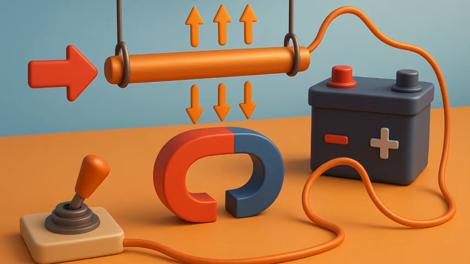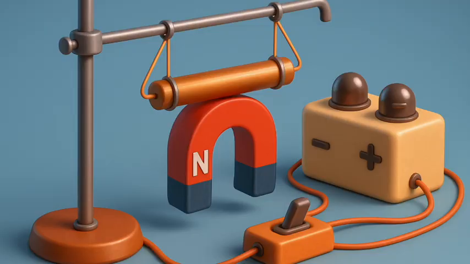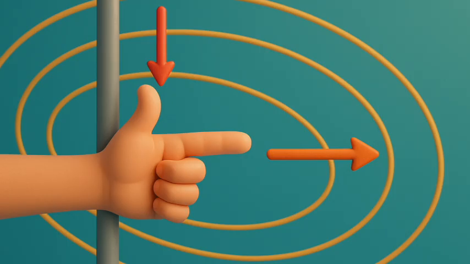Experiments have shown that the displacement of the rod is largest, or the magnitude of the force is the highest, when the direction of current is at right angles to the direction of the magnetic field. In such a condition, we can use a simple rule to find the direction of the force on the conductor. In Activity 12.7, we considered the direction of the current and that of the magnetic field perpendicular to each other and found that the force is perpendicular to both of them.